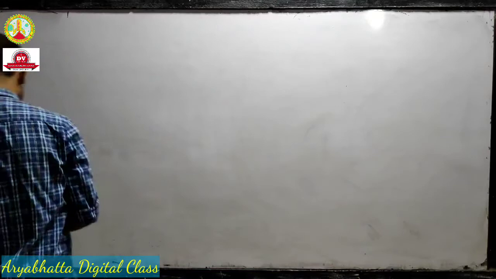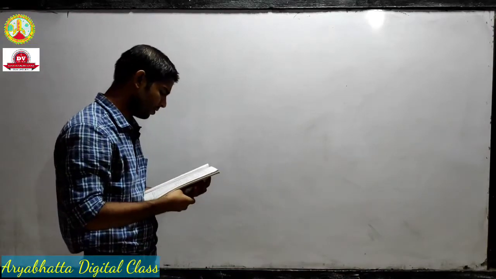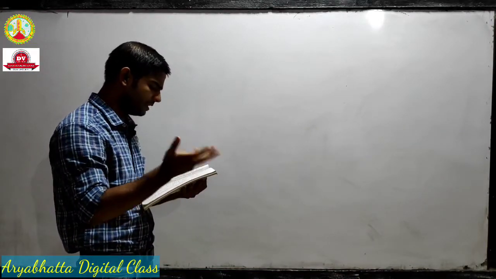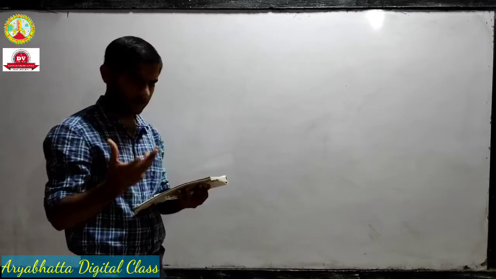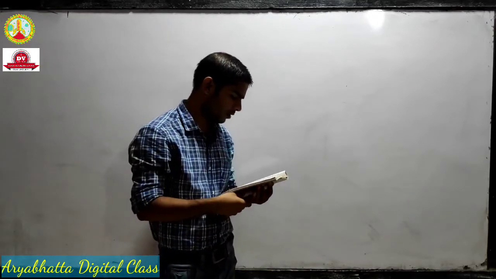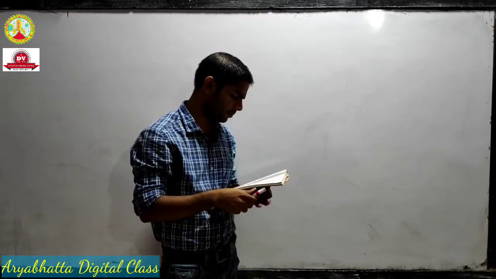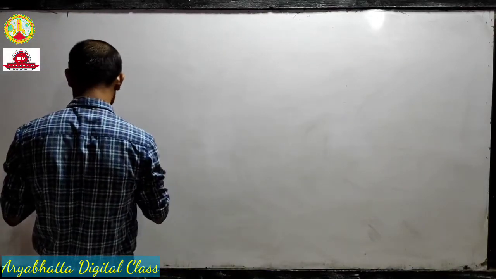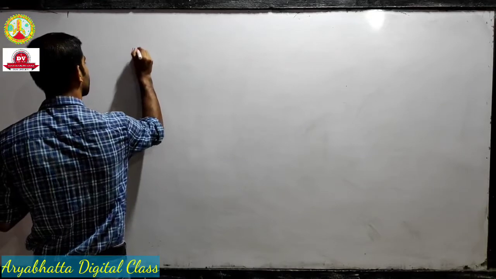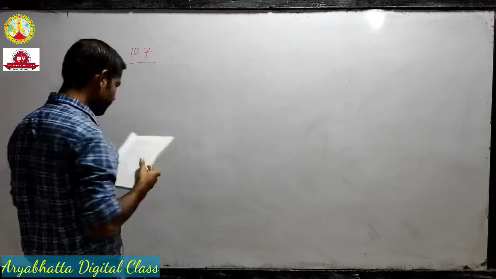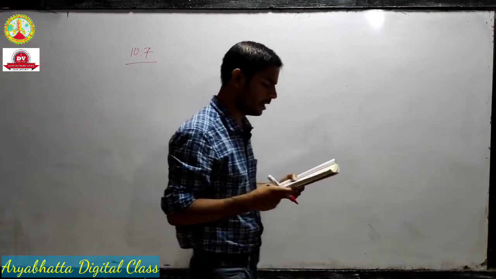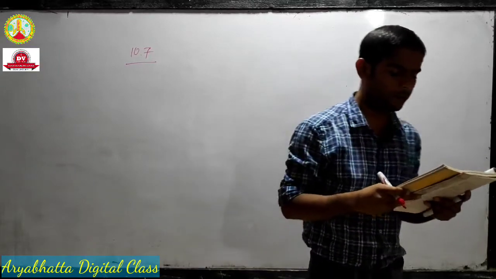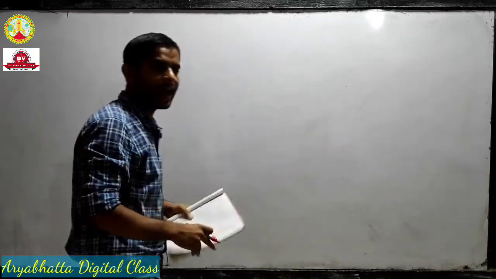Now let's see another problem. So let's take one related to some reaction. Okay, 10.7. Let's take 10.7. So in 10.7 the question is: write the equation for the preparation of 1-iodobutane.